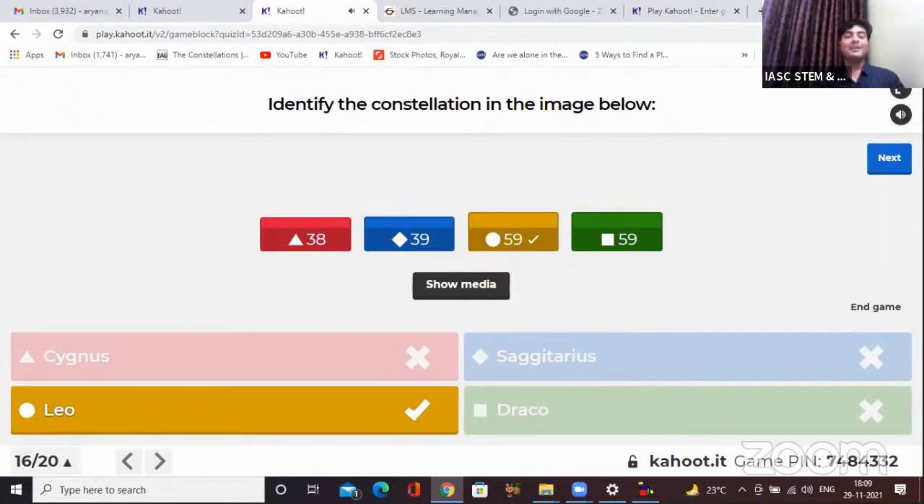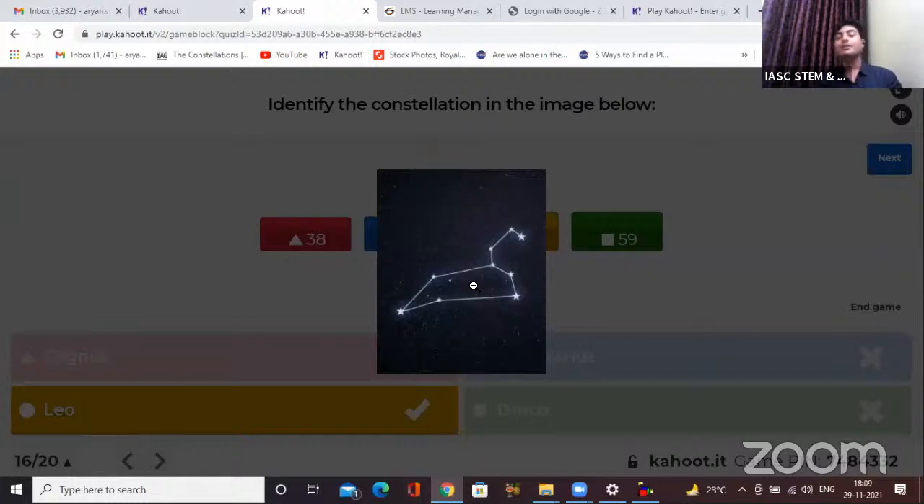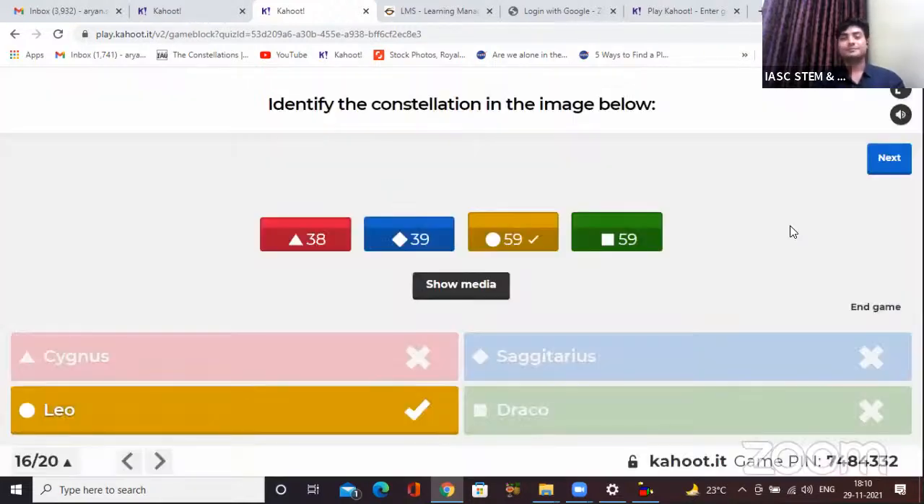Okay, so here Leo is the right answer. 59 of you actually were able to figure it out. Let me just show you. So Leo the lion, here you see this top part that you're watching is actually the face of the lion. Okay, and this entire thing is the body of the lion. He's actually sitting, okay, not in a standing position. And here goes the tail part. So this is Leo the lion.